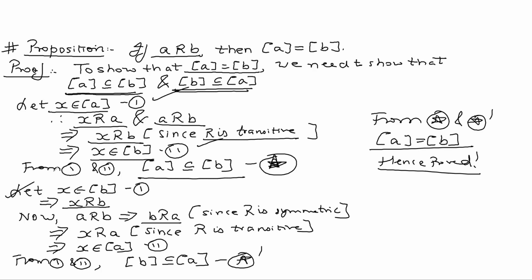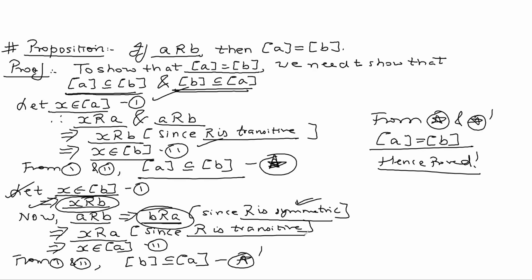You can do the same thing for B. X belongs to the equivalence class of B means by definition this happens. Now A is related to B implies B is related to A. Since R is an equivalence relation, it is symmetric. Now look at this and this. XRB and BRA implies XRA.